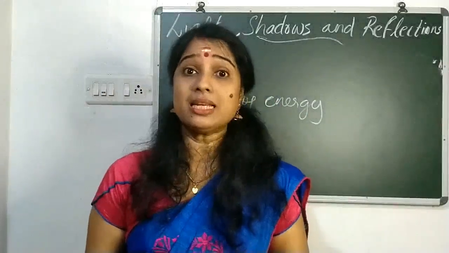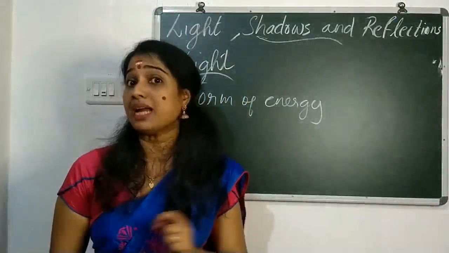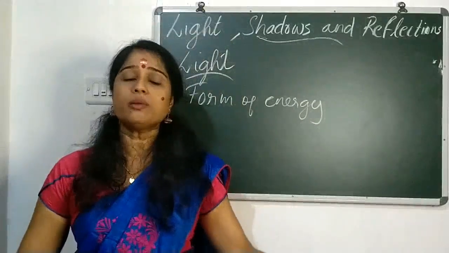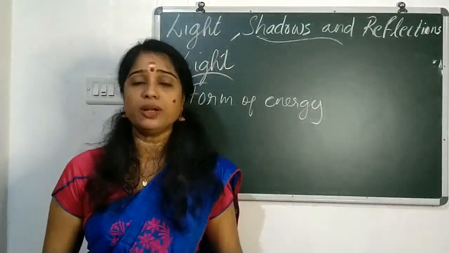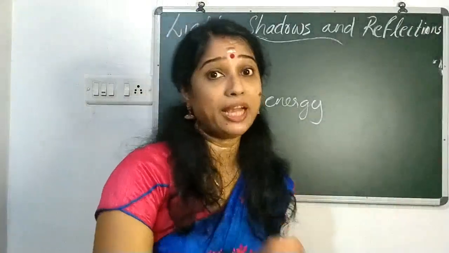With the help of sunlight, chlorophyll, carbon dioxide, water and minerals, plants are preparing the food. If light is not there, you know that the plants cannot prepare the food. Even though all other ingredients are there, if sunlight is not there, plants cannot prepare the food.